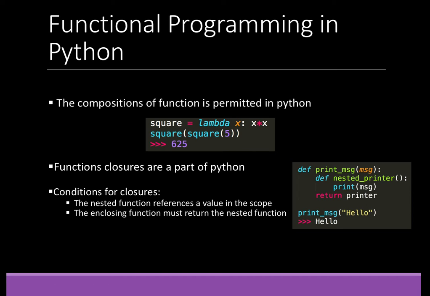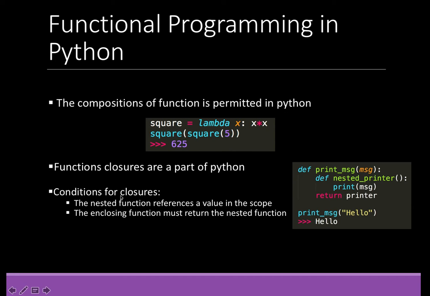Function composition is also allowed in Python, such that the result of a function is passed as the argument to the next function. For example, the squared function right here takes a number and produces the square of that number. Now, calling the square function twice shows us that we can call the function on the result of the initial function.